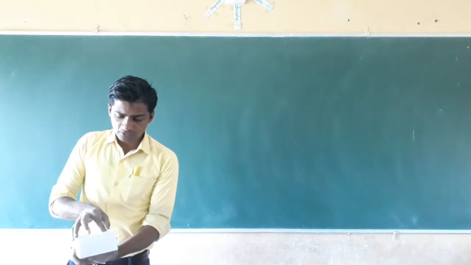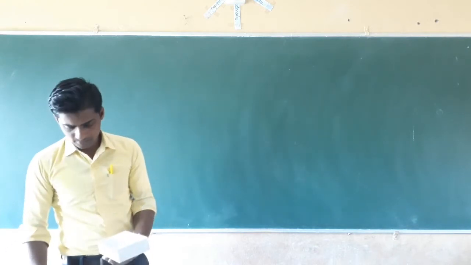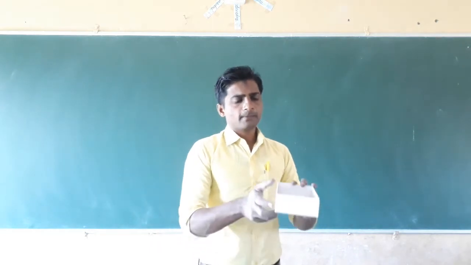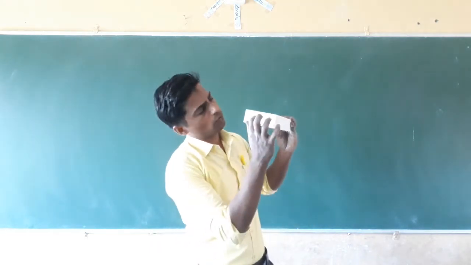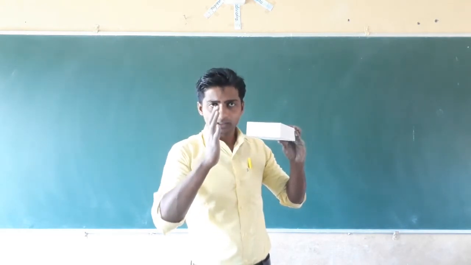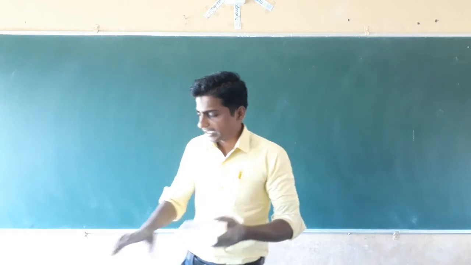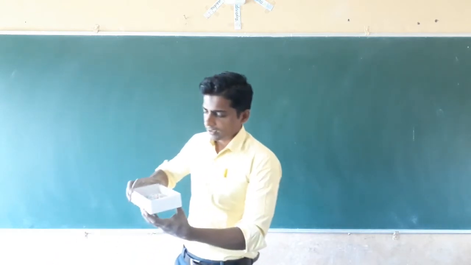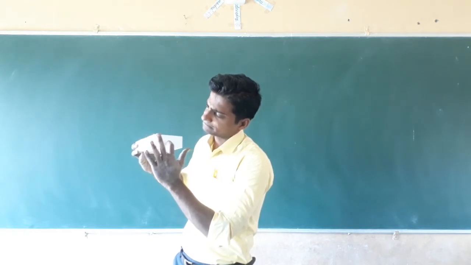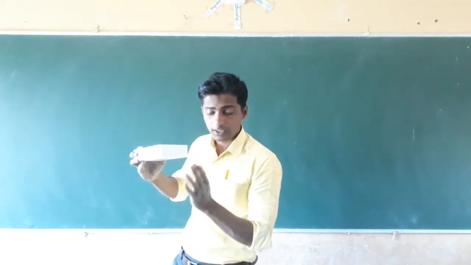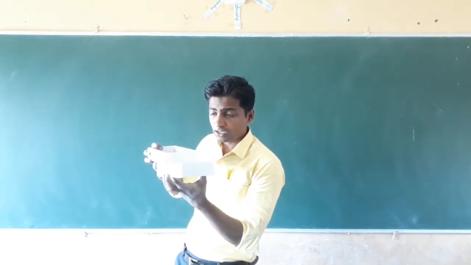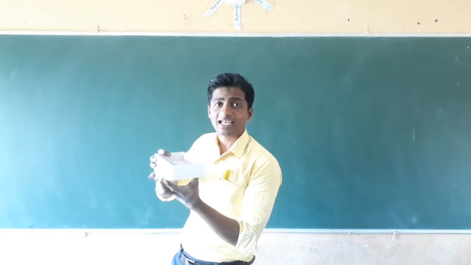We have to take two large boxes. Here I am having a single box. In one box we have to put a narrow hole. Take another box, on which we have to make a small square. The small box should pass or move into the large box.